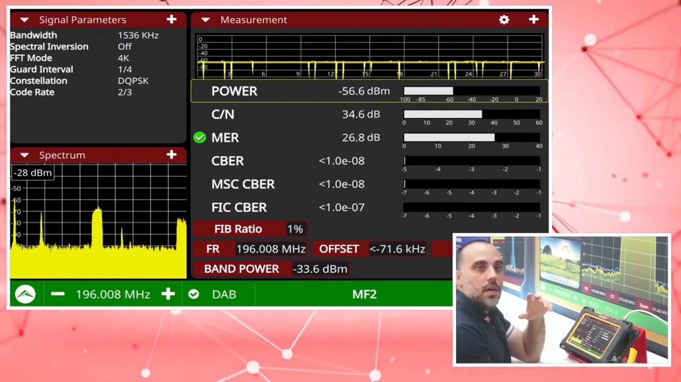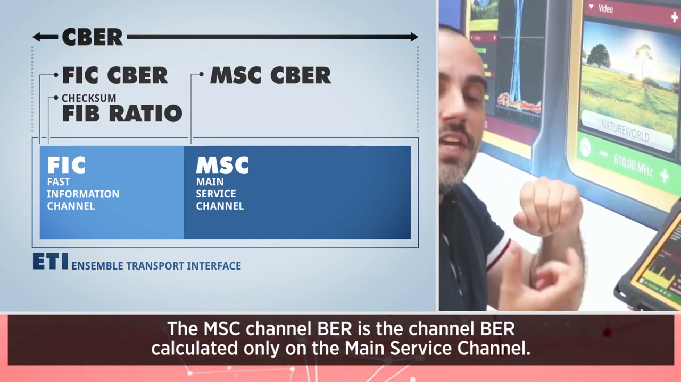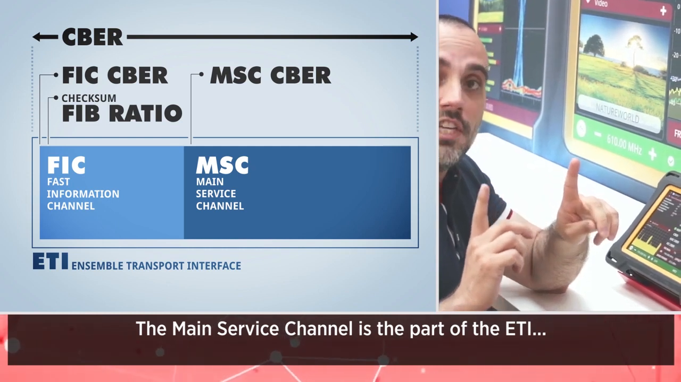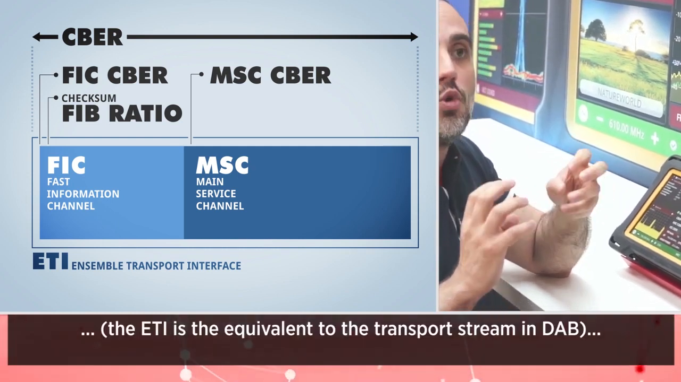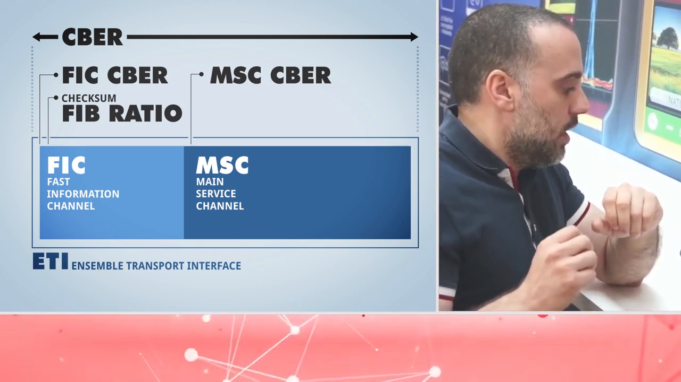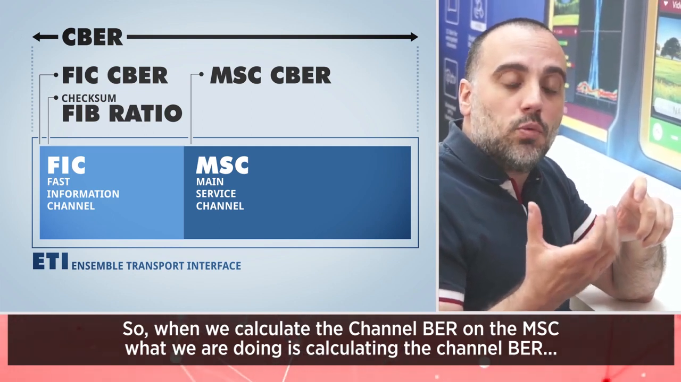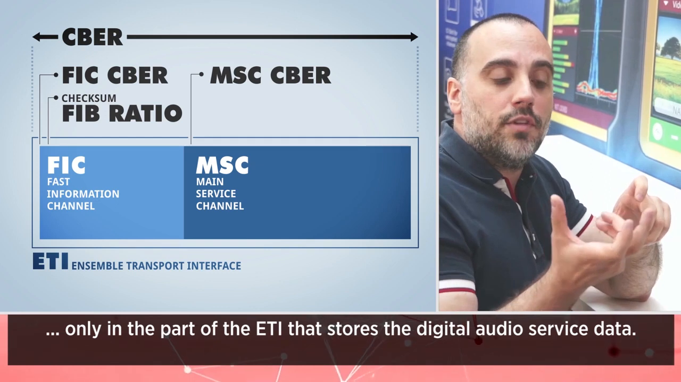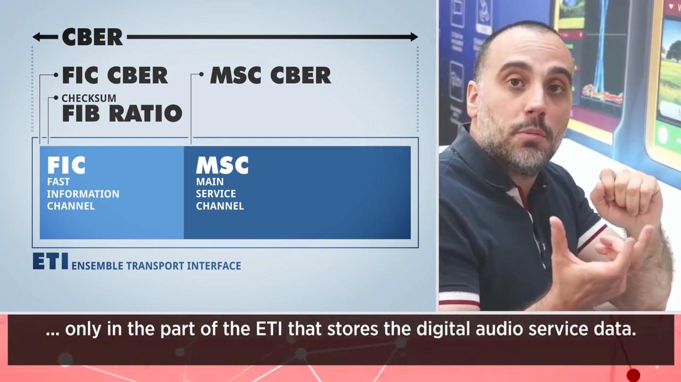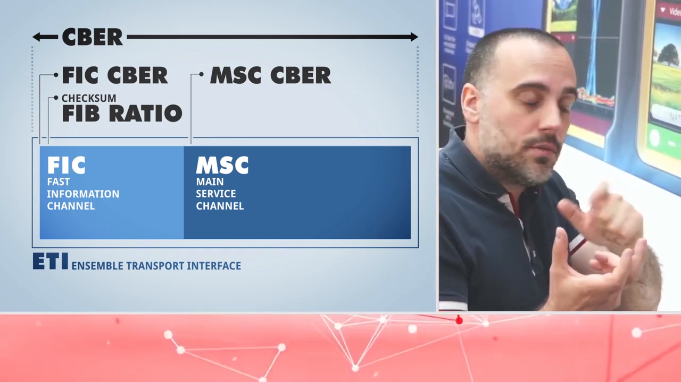The MSC channel BR is the channel BR calculated only on the main service channel. The main service channel is the part of the ETI. The ETI is the equivalent to the transport stream in DAB. So when we calculate the channel BR on the MSC, what we are doing is calculating the channel BR only in the part of the ETI that stores the digital audio service data. The services, the digital radio services themselves.